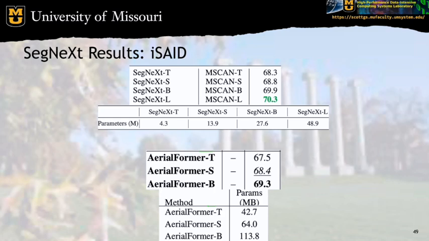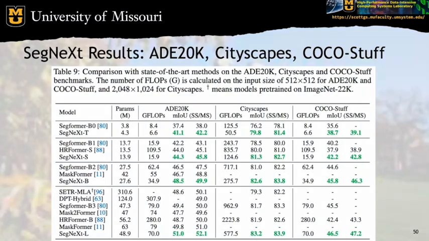Also, I just want to highlight the comparison of ISED results between the SegNeXt model and the aerial former model, which we talked about the other week. We see that SegNeXt is matching and mostly surpassing aerial former, a network that was specifically designed for semantic segmentation of remote sensing data. And not only that, but it's doing so with significantly fewer parameters, which is a really interesting result. And here are the results on other popular benchmark datasets. Again, there's only a handful of models here, so please take this with a grain of salt.